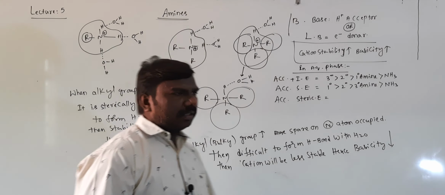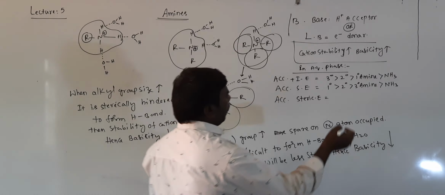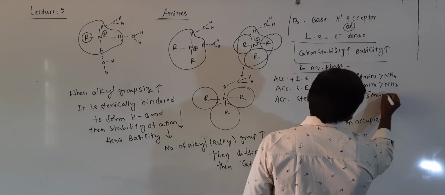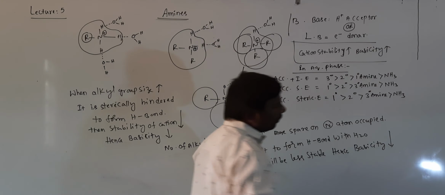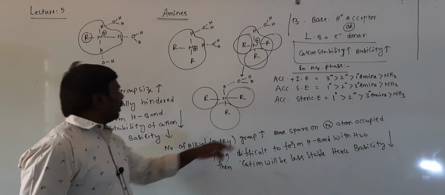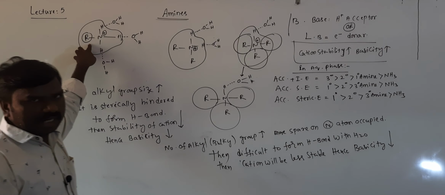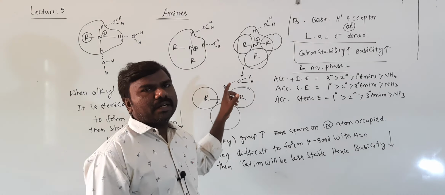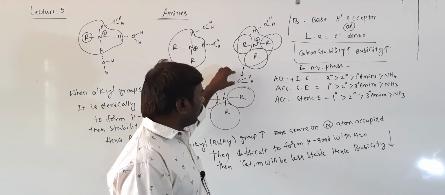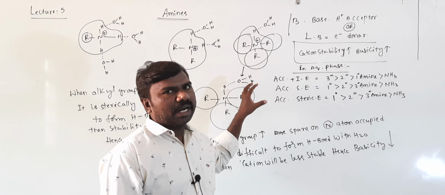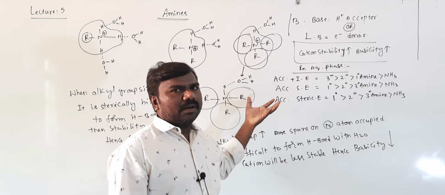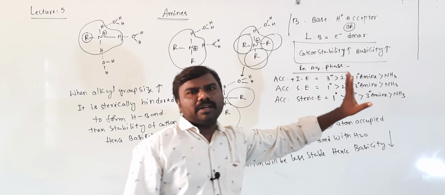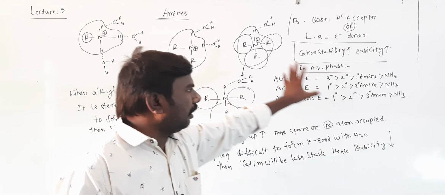Then according to the steric effect, the right order is primary greater than secondary greater than tertiary amine greater than NH3. Right, students? In primary amine only one alkyl group, that's why not sterically hindered. In tertiary amines there are 3 big alkyl groups which occupy more space on the nitrogen atom, no hydrogen bond formation, difficult to form hydrogen bonds. Then no hydrogen bonds means obviously less stable, less basic than ammonia. Getting all of you? So very important.